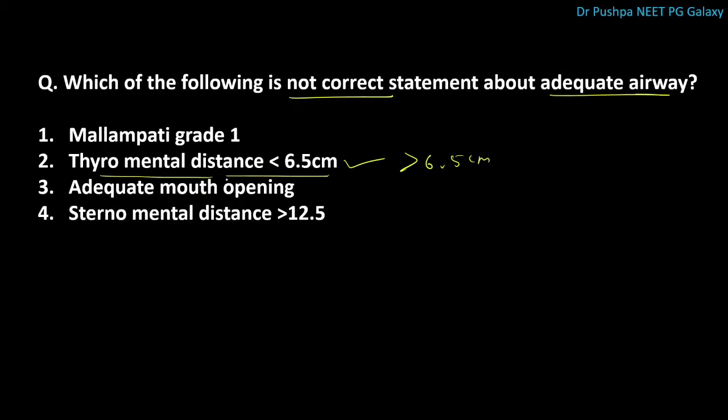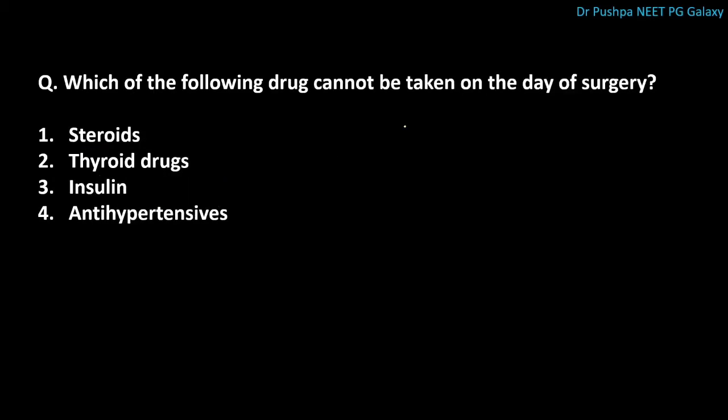opening. Next question is, which of the following drug cannot be given on the day of surgery? The correct answer is insulin. Oral hypoglycemic drugs or insulin should be omitted on the day of surgery as patient will be nil by mouth, so it can lead to hypoglycemia.